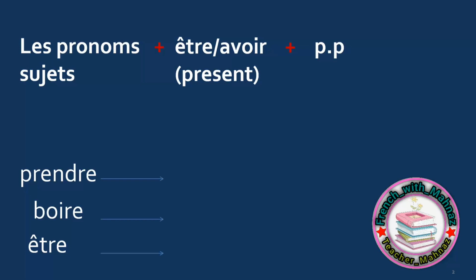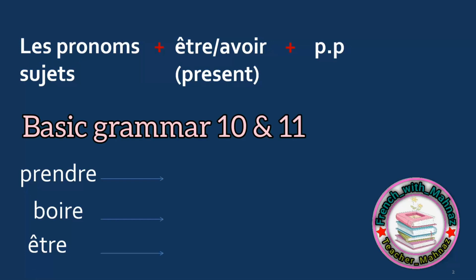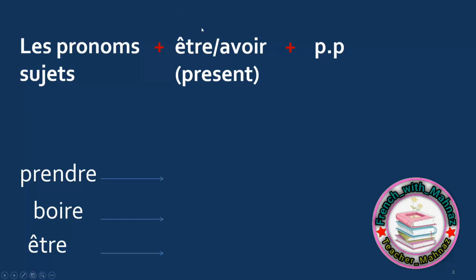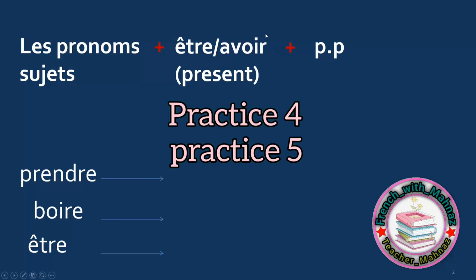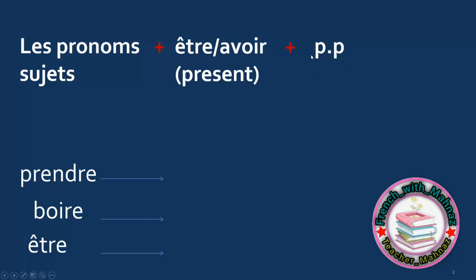So, how to form passé composé past time in French? We need three parts. First, les pronoms sujets, subject pronouns: je, tu, il, elle, on, nous, vous, ils, elles. Next part, we need a helping verb, which is either être, to be, or avoir, to have, in present time. And the last part is PP, past participle.